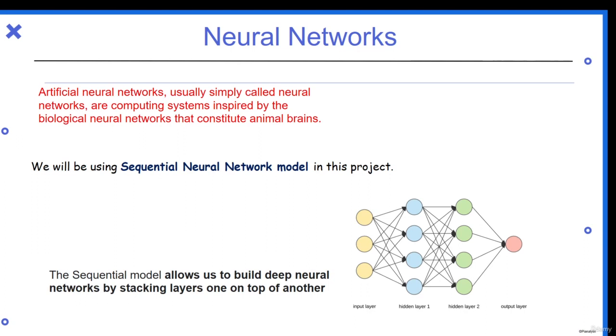And then finally we have the output layer in which the model will give us the output. There is a very huge theory on the basis of neural networks. This is just a basic understanding of how these neural networks perform in layers.